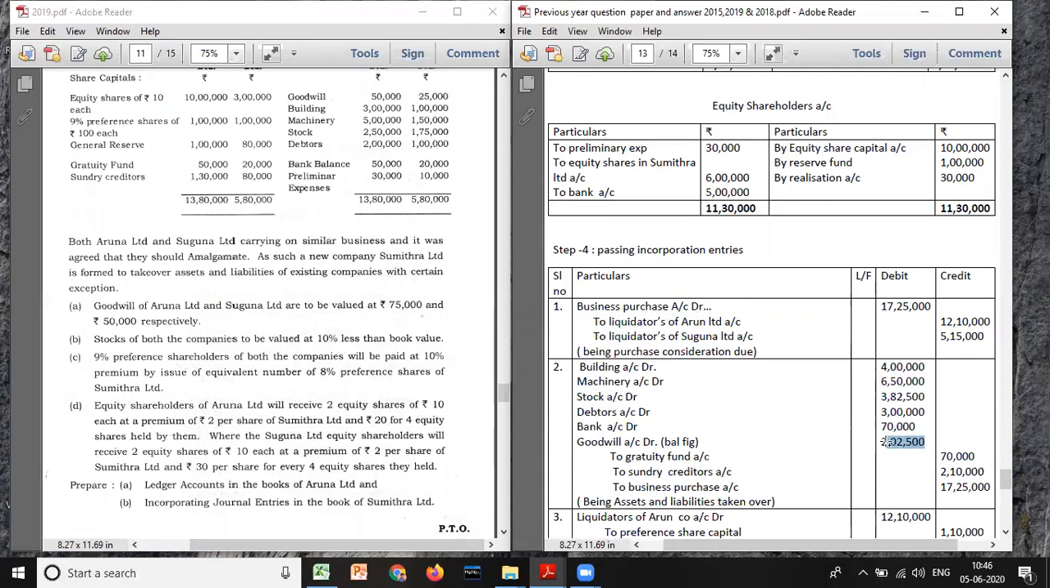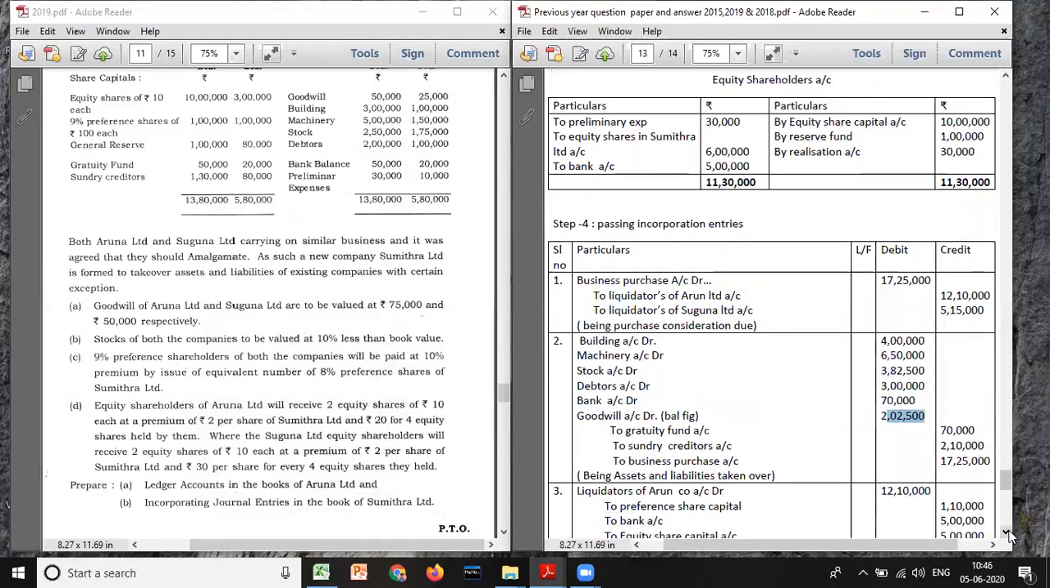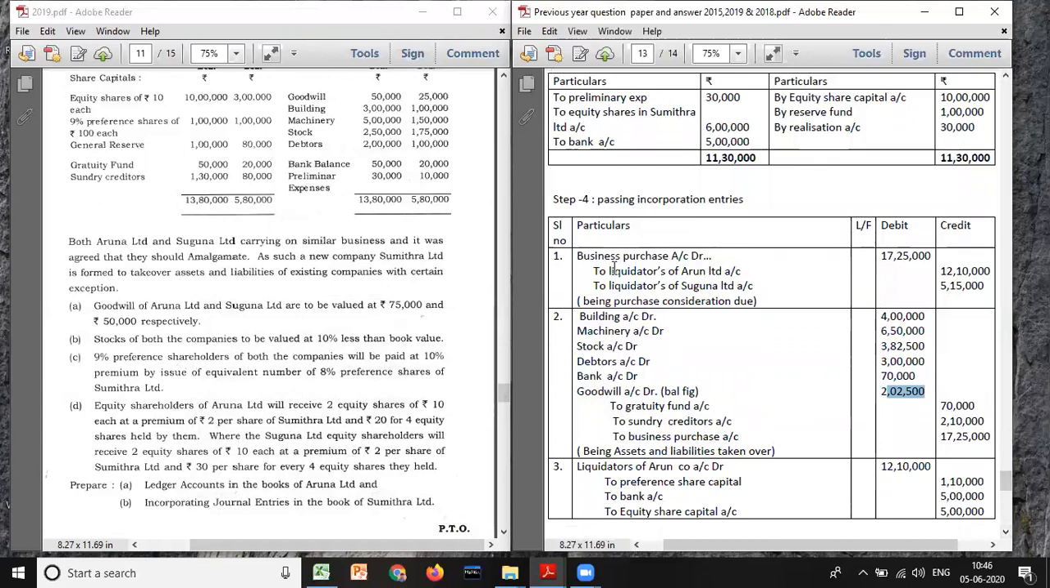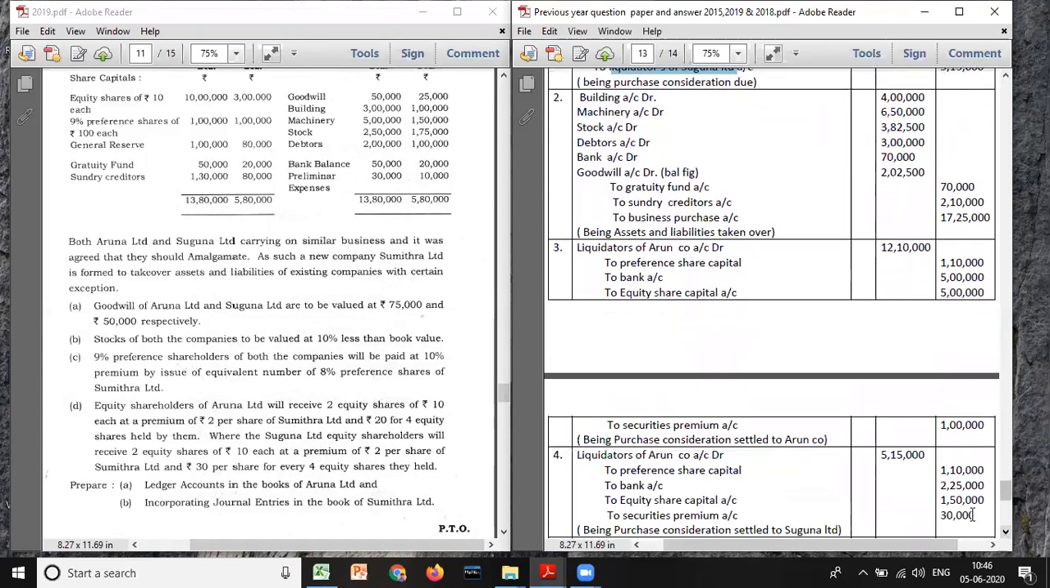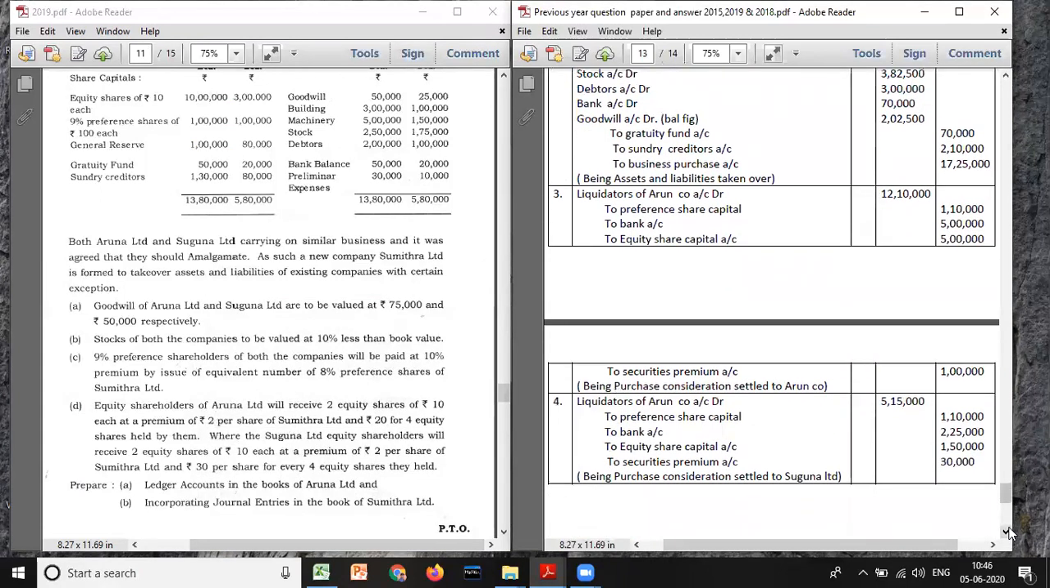Next, when you're passing the third entry, you can pass it separately only. See, liquidator of Aruna Limited is created. So you need to debit, to preference capital 1 lakh 10,000, to bank account. How are you going to discharge? To bank account 5 lakh, to equity capital account 5 lakh. And next one, liquidator of Suguna Limited is created. So next you need to debit, and the same entry, to preference capital. Okay, and if you want, you can segregate premium also. To preference capital 1 lakh 10,000, to bank 2 lakh 25, to equity capital and premium. So totally all amount will be settled.